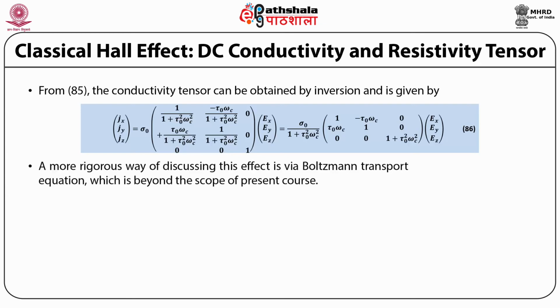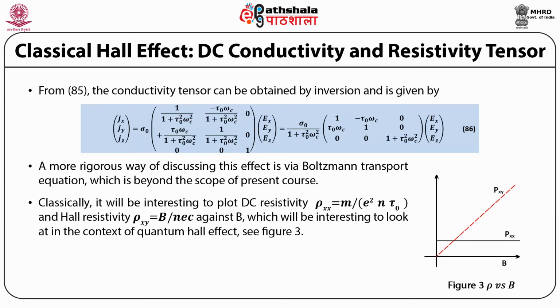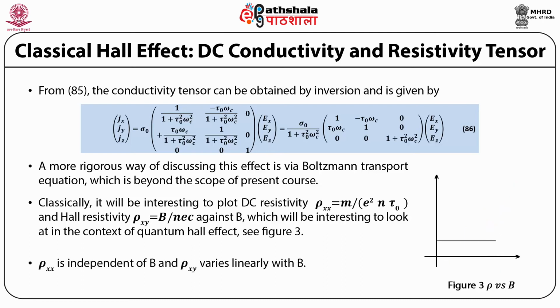A more rigorous way of discussing this effect is via the Boltzmann transport equation, which is beyond the scope of the present course. Classically, it will be interesting to plot DC resistivity rho xx equal to m/(n e² tau0) and Hall resistivity rho xy equal to B/(nec) against B, which will be interesting to look at in the context of quantum Hall effect, as shown in figure 3. One notes that rho xx is independent of B and rho xy varies linearly with B.